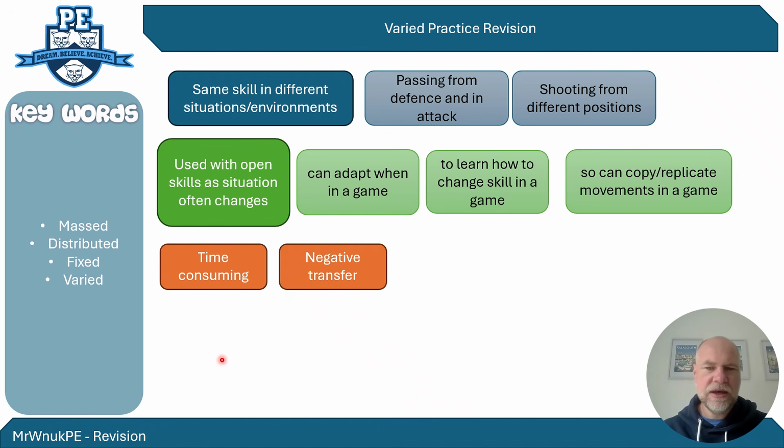Now, fixed and varied practice don't have as much regularity in the exam board questions, so less often a 9-mark exam question, more often just a shorter 4-mark or 3-mark question. So just bear that in mind when you're revising. Massed and distributed, it's good to learn it as a 9-marker because that comes up again and it'll help you with the lower mark questions. Whereas fixed and varied have less regularity in those exam questions, so really you want to know what they are and examples of them.